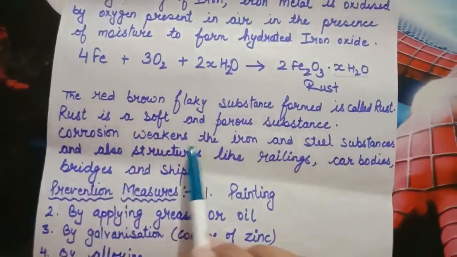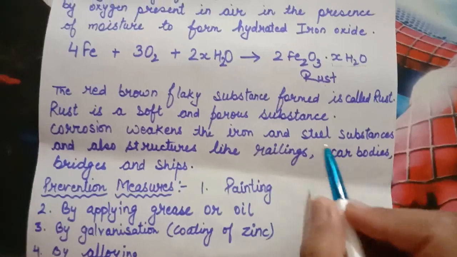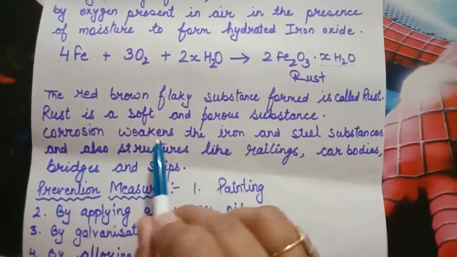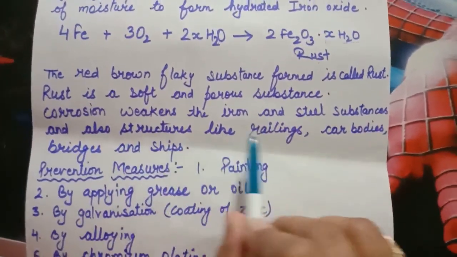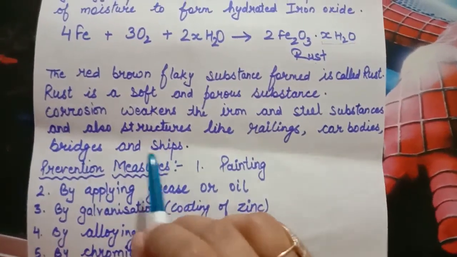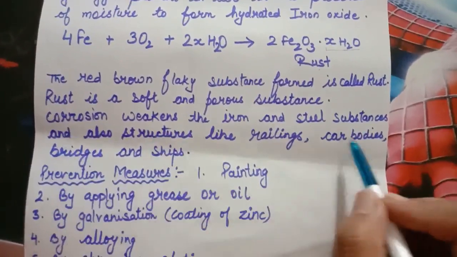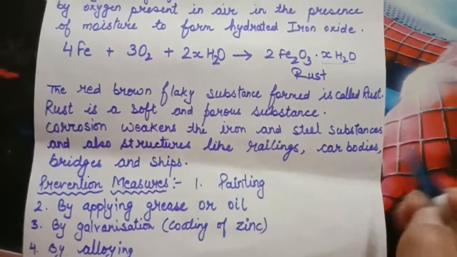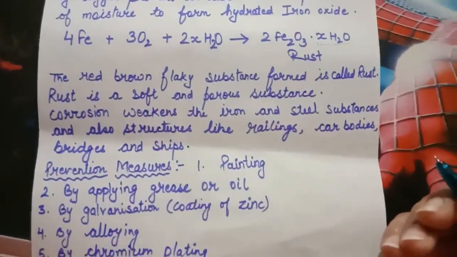Now, corrosion weakens iron and steel substances. Steel also corrodes to some percentage. So corrosion weakens iron and steel substances and also structures like railings, car bodies, bridges and ships. These are all made up of iron and steel objects, so they corrode with time and corrosion weakens their strength.